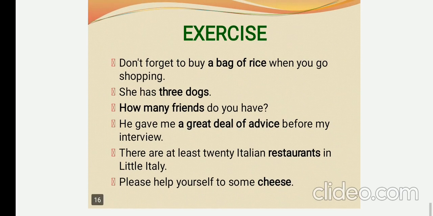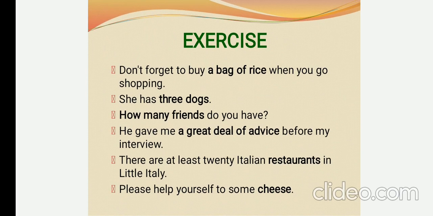Here is an exercise to show the difference between countable and uncountable nouns. Don't forget to buy a bag of rice when you go shopping. So a bag of rice is uncountable. She has 3 dogs. We can count how many dogs one has. How many friends do you have? We can count how many friends we have. He gave me a great deal of advice, but we can't count advice.